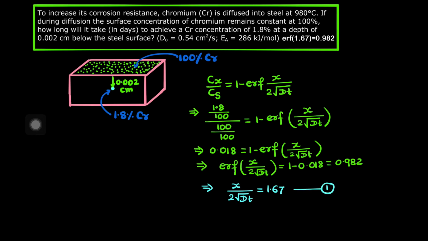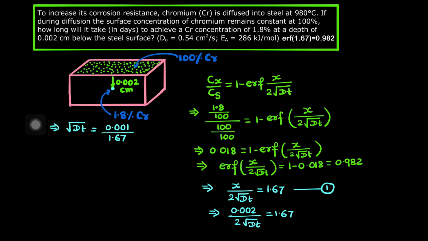You can put the value of x also. So x is how much? x we have is basically 0.002 centimeter, so it is 0.002 centimeter divided by 2 root Dt equal to 1.67. From that we can also say that root Dt will be equal to 0.001 divided by 1.67, this value. That is the value of root Dt.